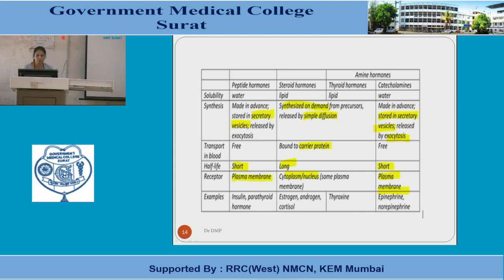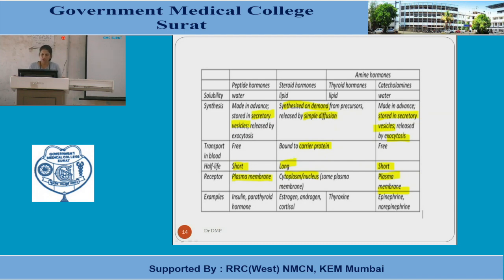However, the steroid hormones and the thyroid hormones are released by simple diffusion. Why? Because they are not in the stored form within the cells. They are synthesized only when they get the stimulus to be formed. So as soon as they are formed, they leave the cell by diffusion because they don't need to be stored. But the hormones which need to be stored leave the cell by exocytosis.